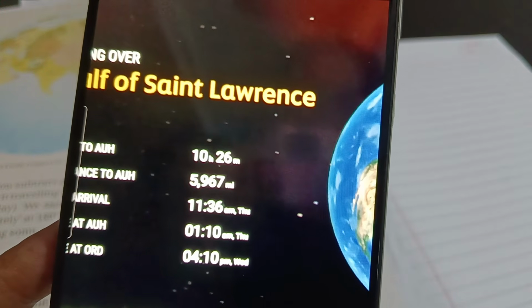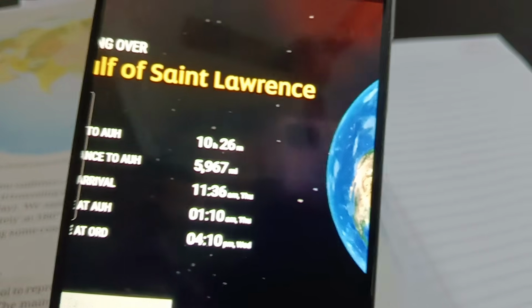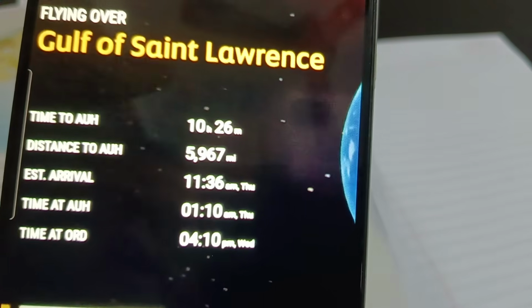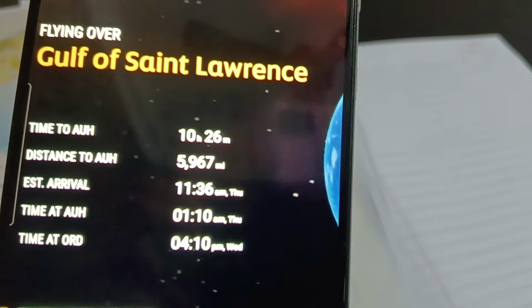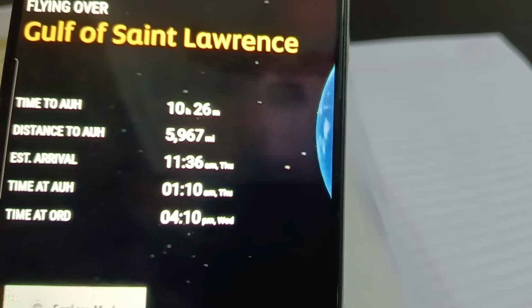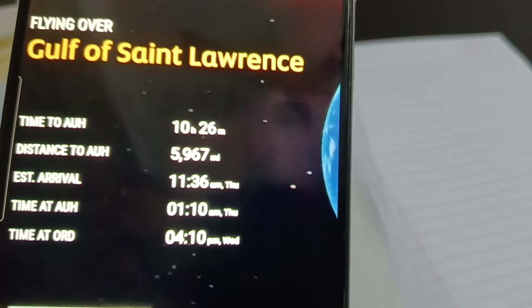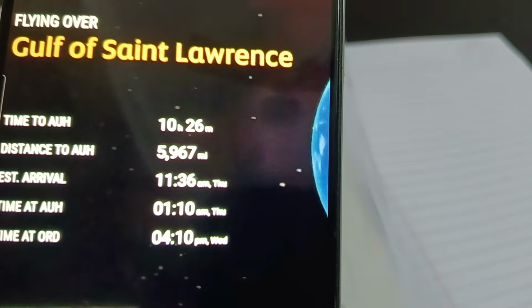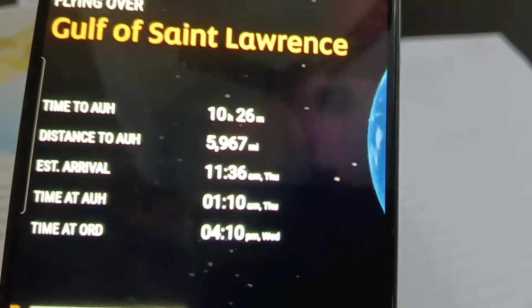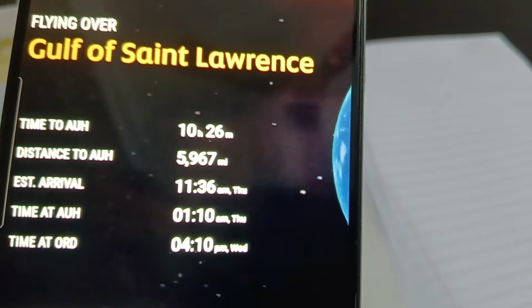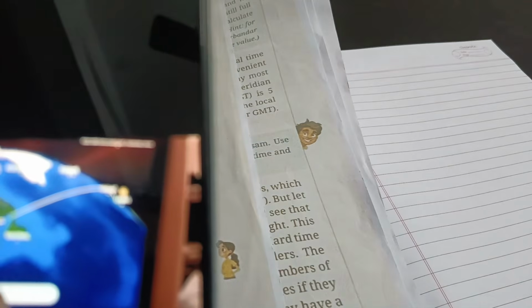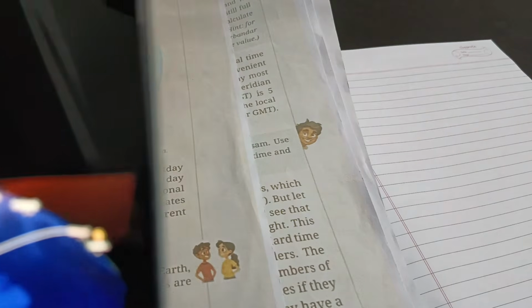See, the distance to Abu Dhabi earlier was 5,967 miles. The arrival is 11:36, that is correct. That is the same arrival destination time, but they have to fly 5,967 miles. Then time at Abu Dhabi is 1:10 a.m. Thursday, and time at ORD is 4:10 p.m. on Wednesday. The difference is there. So when we travel and reach India, this is what I am talking about.